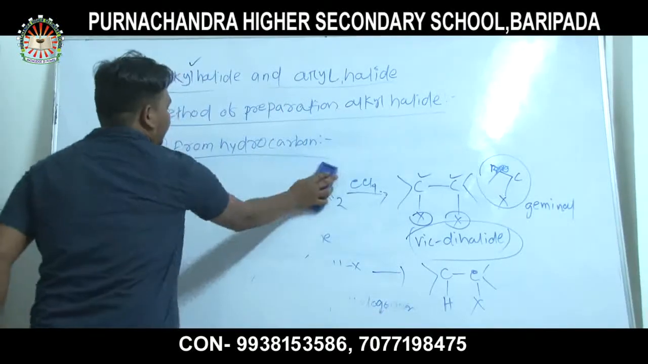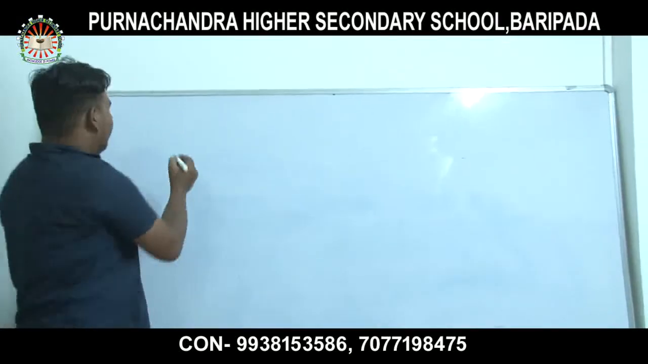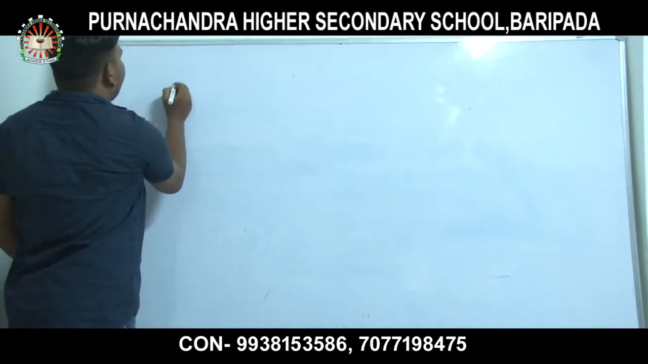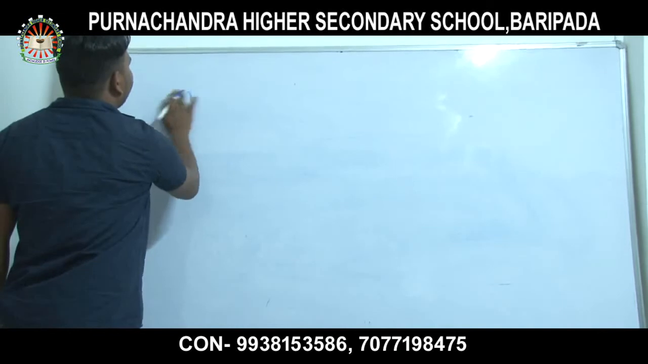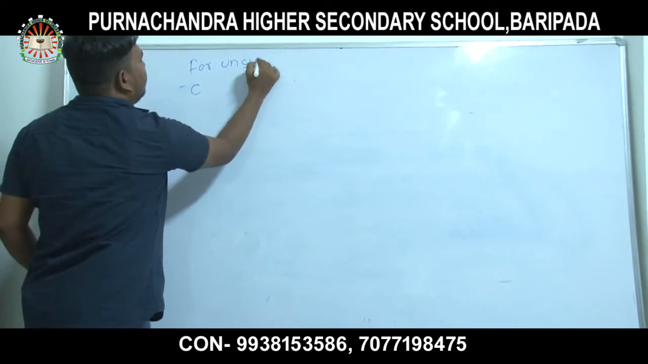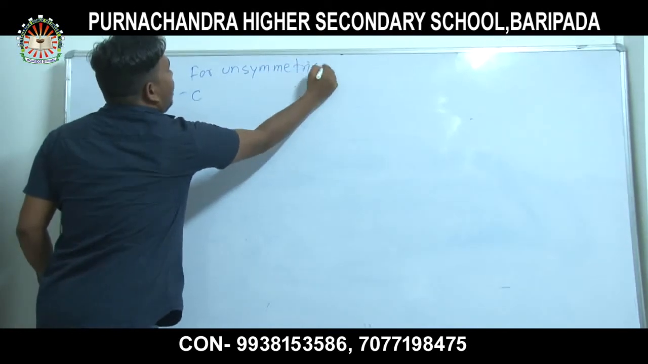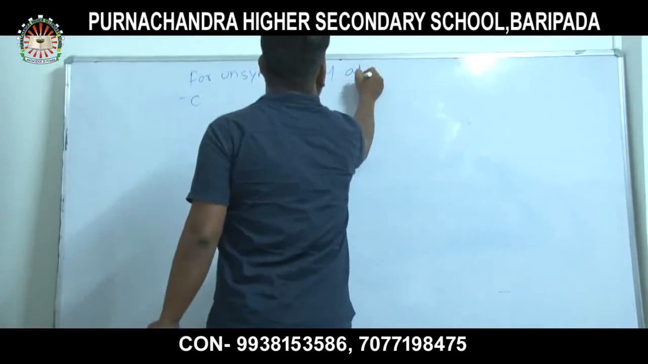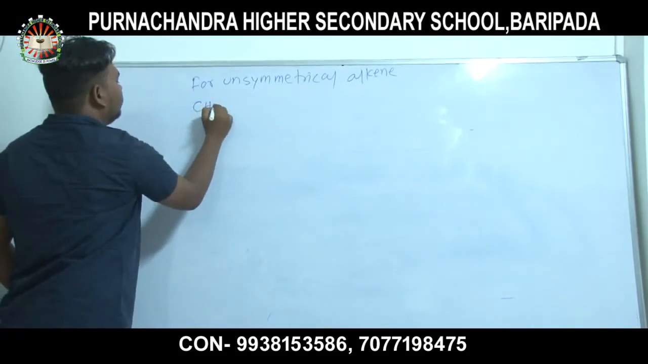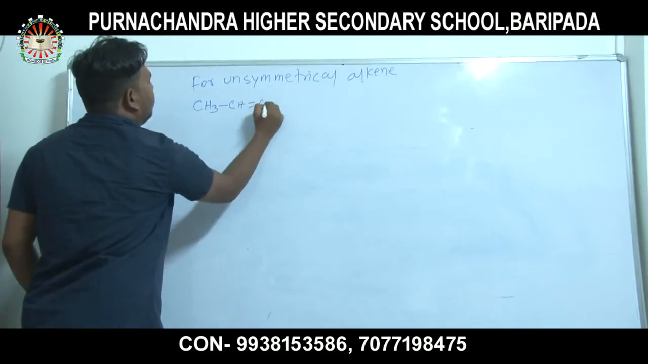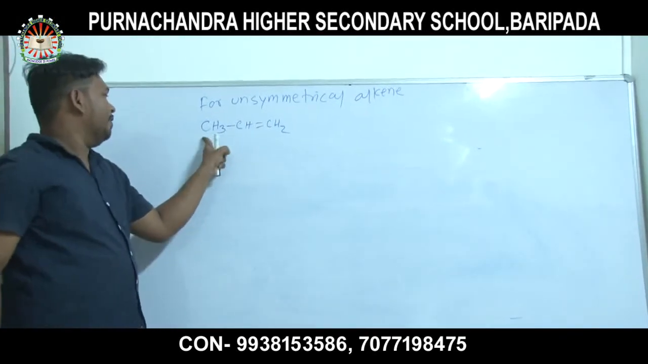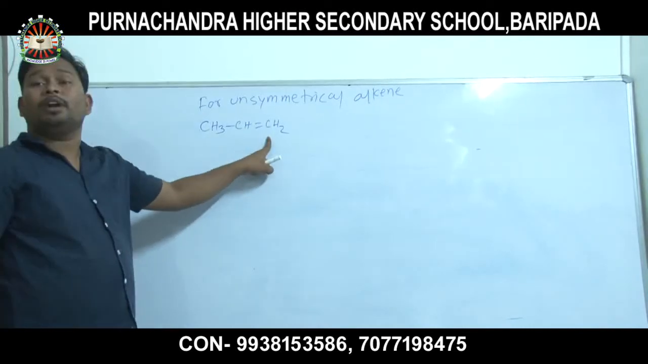For unsymmetrical alkene, I can write here taking an example. It is an unsymmetrical alkene because the number of carbon atoms across the double bond is different. Here the number of carbon atoms is 2, here the number of carbon atom is 1.